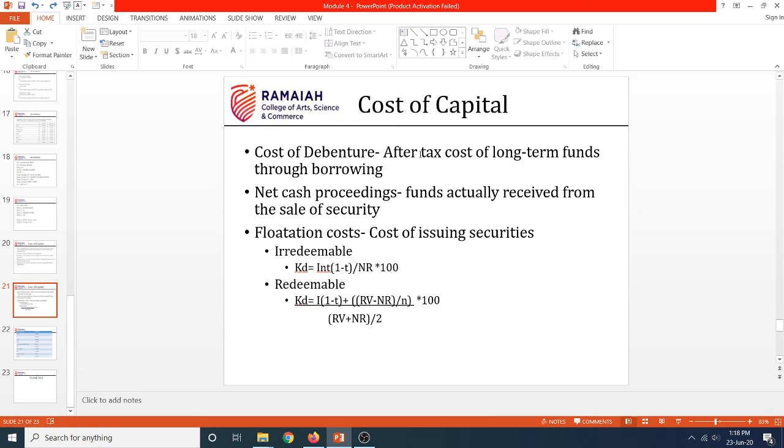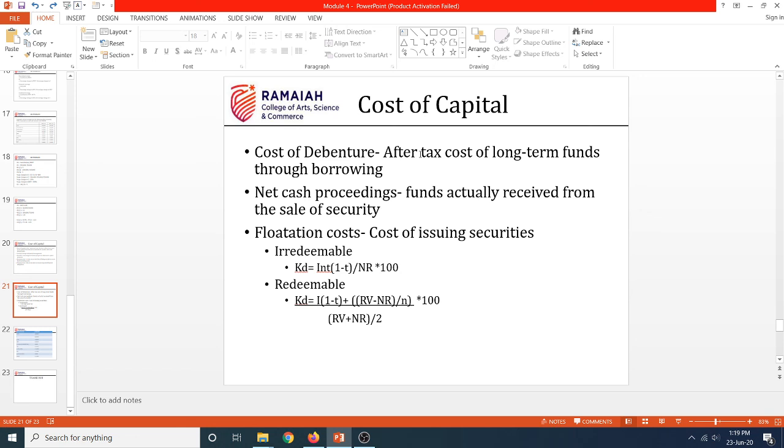Next, there's something called redeemable debentures. They are nothing but debentures which have a certain period of maturity. For example, it might be 5 years, 10 years, 15 years, 20 years. After that period, your principal will be paid off. For irredeemable debt, the cost is Interest into 1 minus tax divided by net receipts. Net receipts are nothing but your net cash proceeds, whatever you have received in hand, into 100. So, this is the formula for cost of debt.